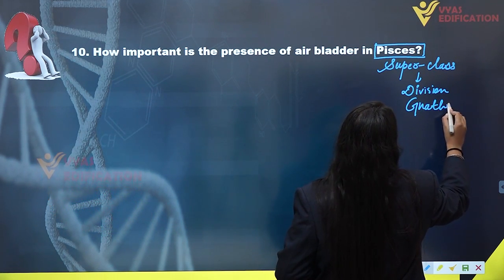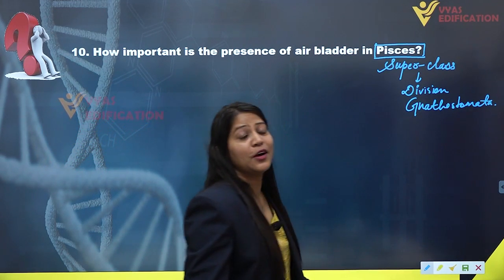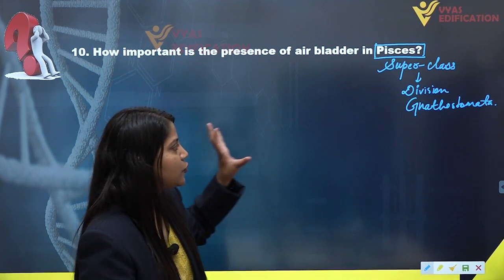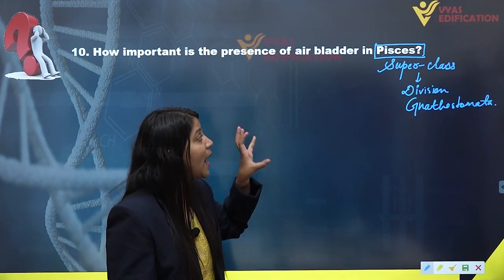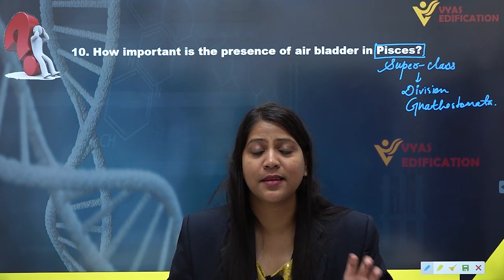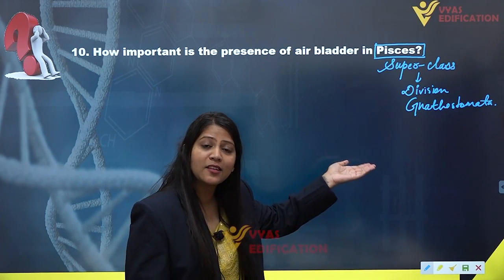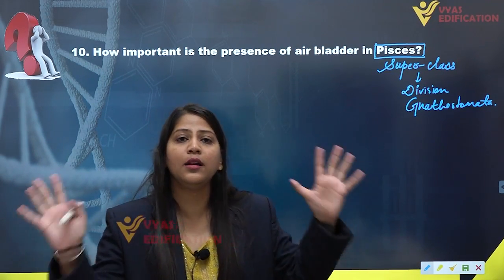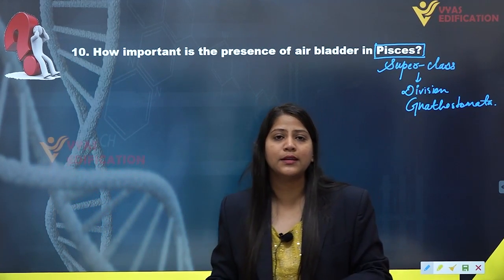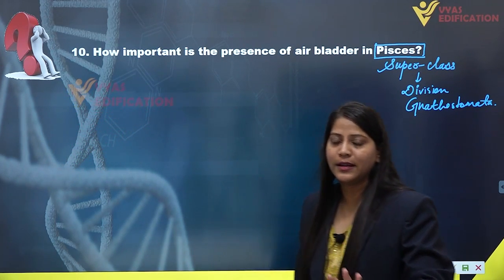Gnathostomata, and under the subphylum Vertebrata under the phylum Chordata. So Pisces is a superclass under the division Gnathostomata. Pisces is the group of animals bearing paired fins. So what are the animals included in the superclass Pisces? All the fishes, without exception, all the fishes on earth are included in the superclass Pisces.